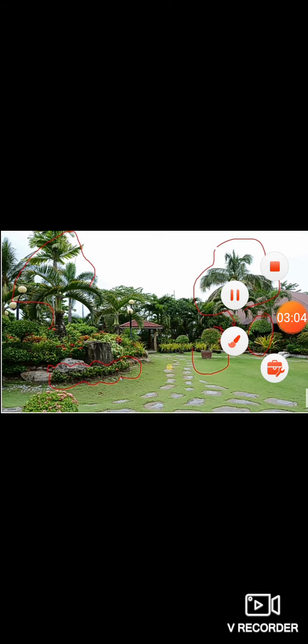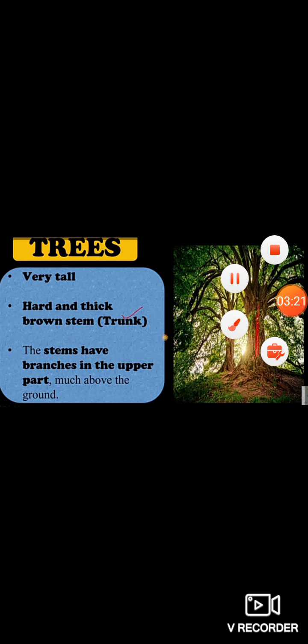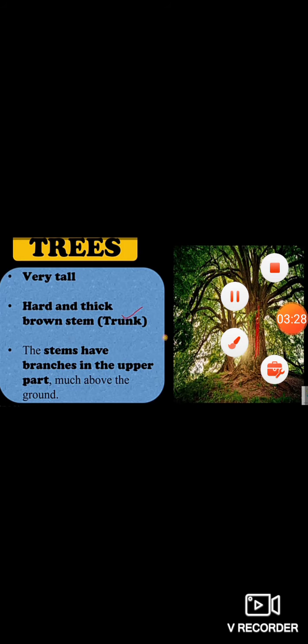Let's move forward. We will now study about trees. So trees are very tall. They have a hard and thick brown stem, which is also called the trunk of the tree. This is the trunk of the tree. The stem has branches in the upper part, much above the ground. As you can see, the branches start above the ground, not near the ground.